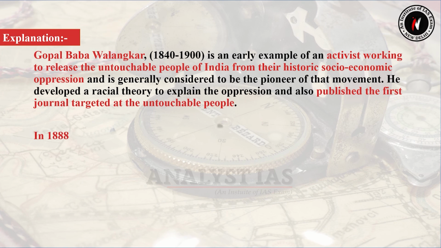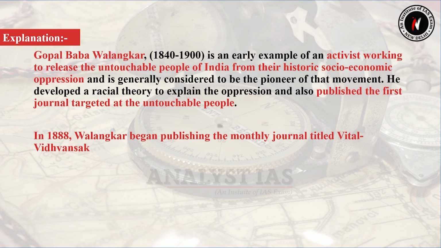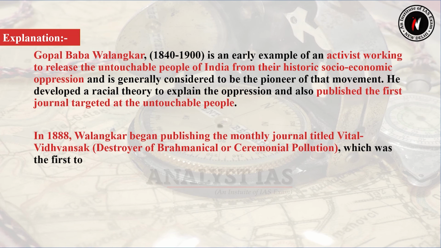In 1888, Walankar began publishing the monthly journal titled Vital Vidwansak, Destroyer of Brahmanical or Ceremonial Pollution, which was the first to have the untouchable people as its target audience.